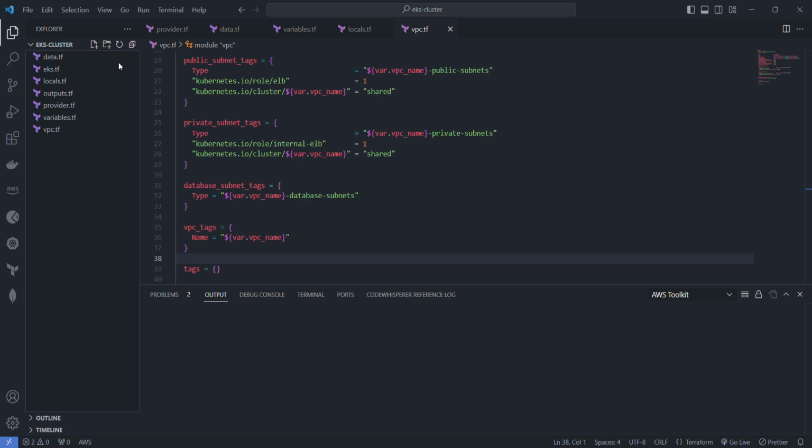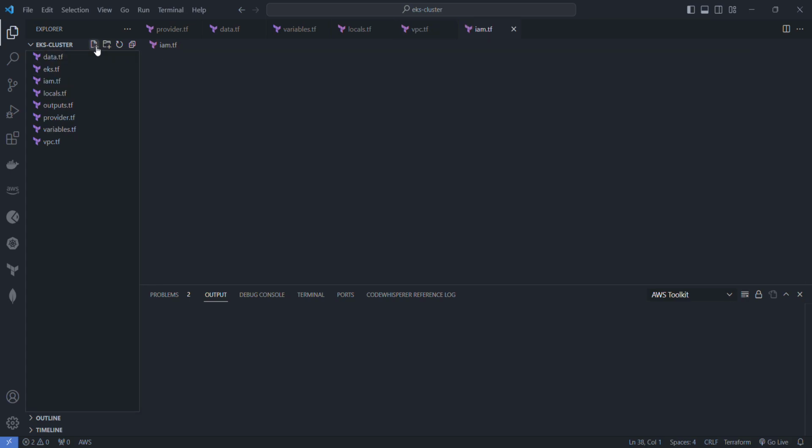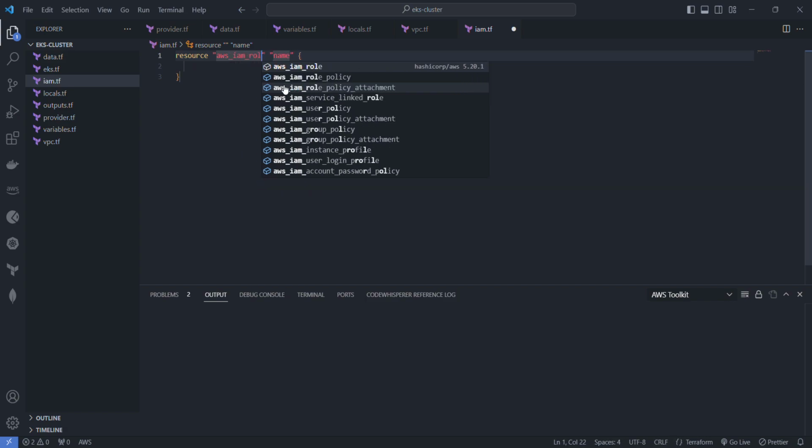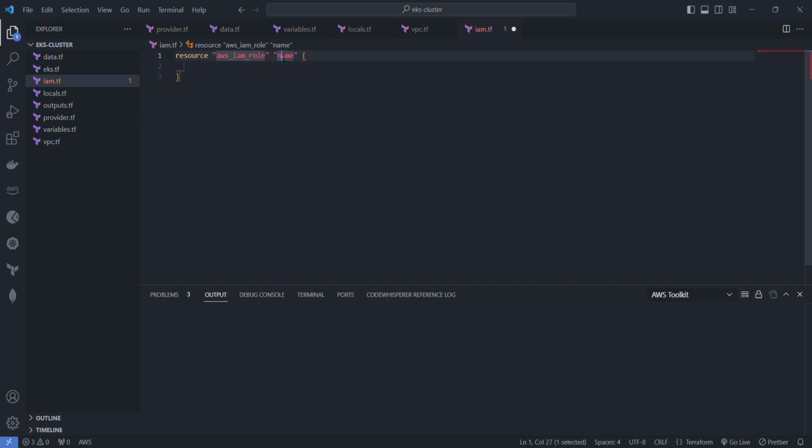Welcome back, guys. So we just finished off working on the VPC, and in this one we're going to work on the EKS cluster and any other related resources for it. In fact, I think what we're going to start off with is the IAM role that's required for this. So I'm going to say resource IAM role. EKS is going to need a role to do certain things.